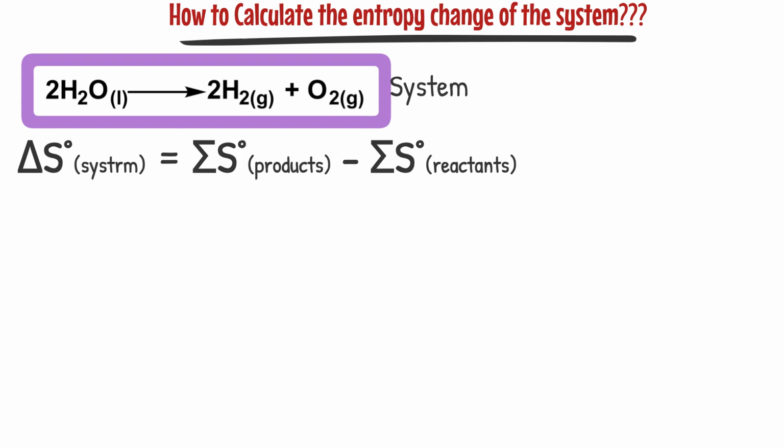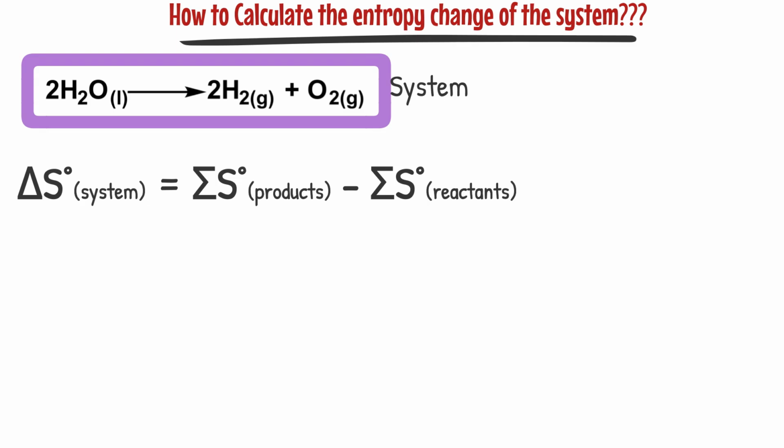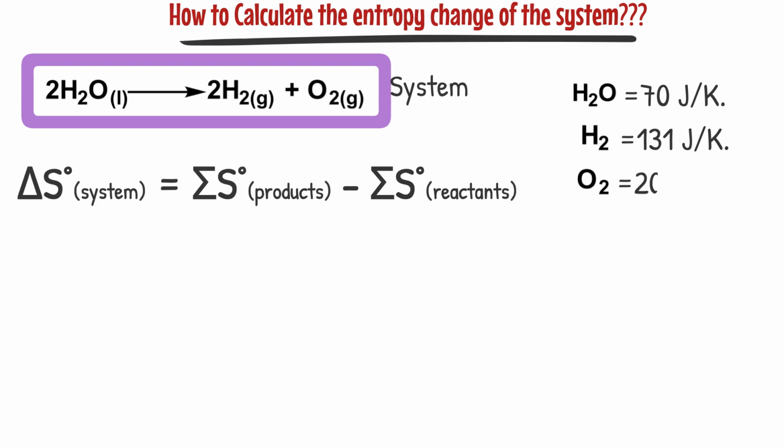For example, according to standard reference tables, entropy of water equals 70 joule per Kelvin. Entropy of hydrogen equals 131 joule per Kelvin. Entropy of oxygen equals 205 joule per Kelvin. Water decomposes according to this equation. By balancing, I put 2 on water and 2 on hydrogen molecules.